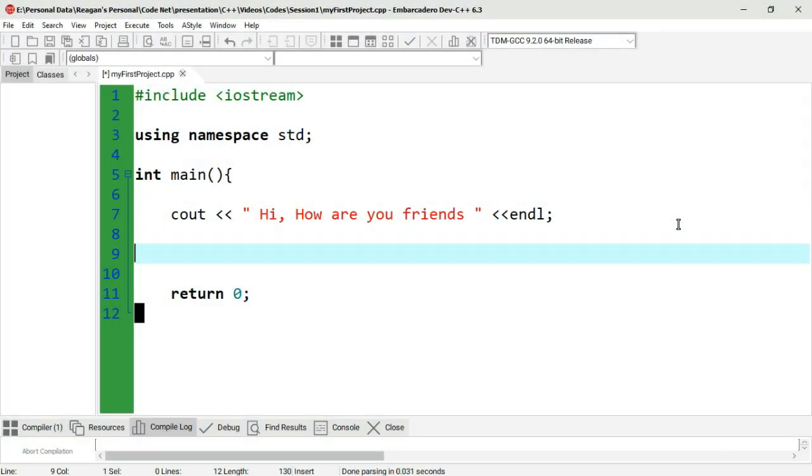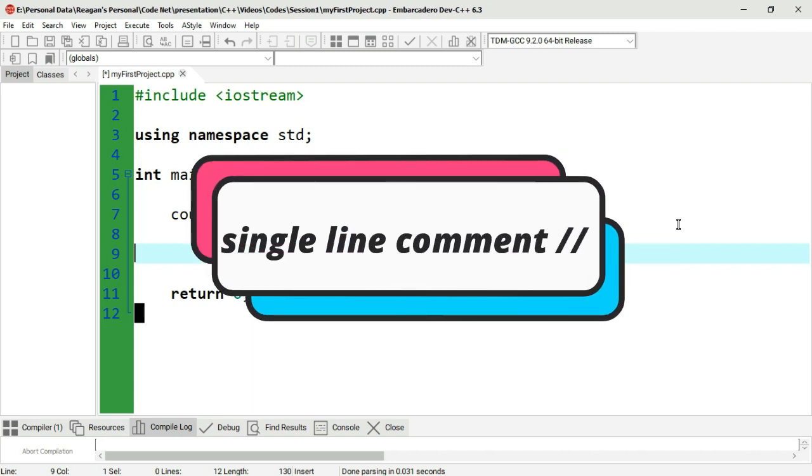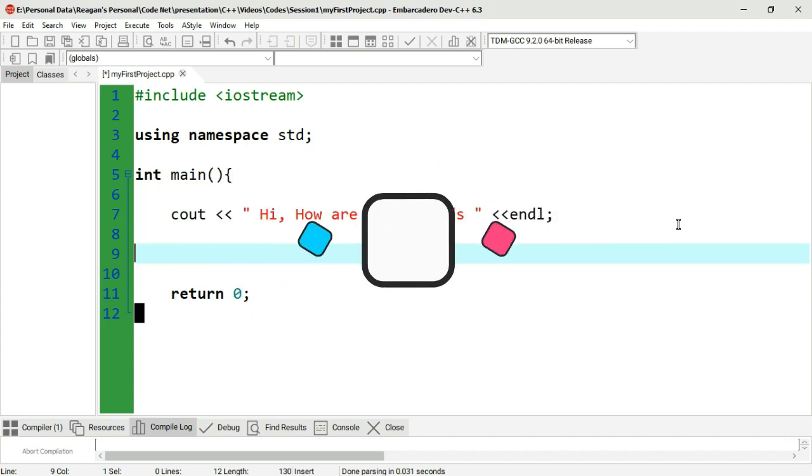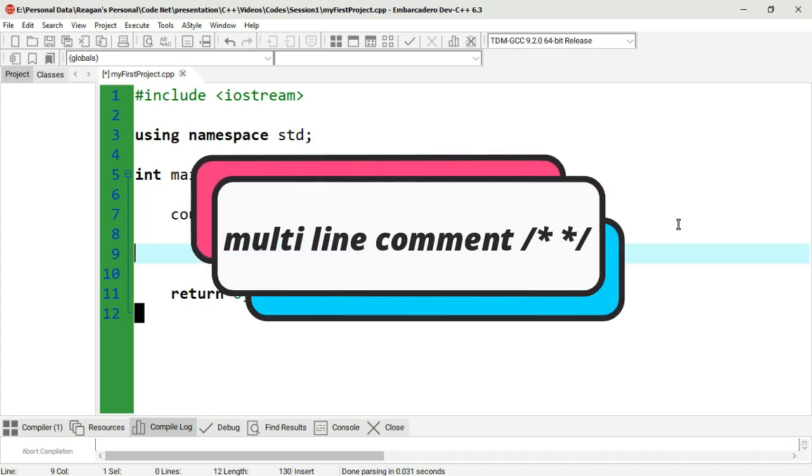So they are things that we can add in our source code in order to add explanations of why we are implementing certain things. And of course with C++ there are two types of comments: a single line comment and a multi-line comment.